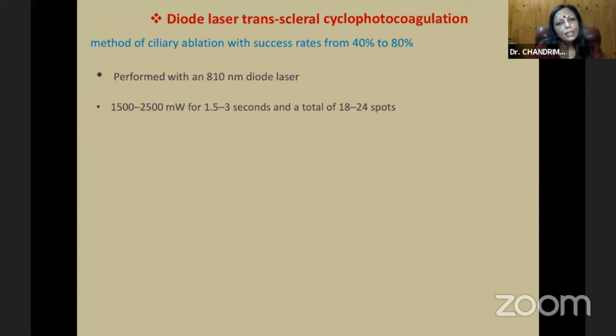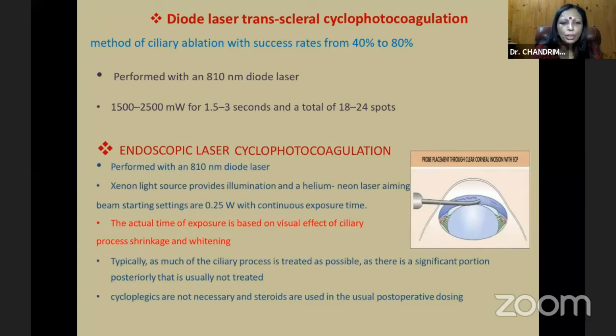So diode laser transscleral cyclophotocoagulation, method of ciliary ablation with success rates of 40 to 80%, performed with the 810 nm diode laser, 1500 to 2500 milliwatt for 1.5 to 3 seconds, and a total of 18 to 24 spots. Endoscopic laser photocoagulation performed with, again, the same diode laser, and xenon light source provides illumination, and the helium neon laser aiming beam, starting settings at 0.25 watt with continuous exposure time.